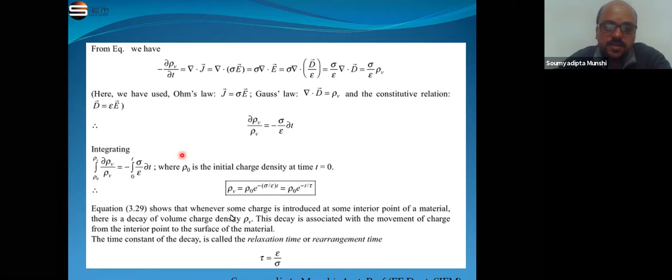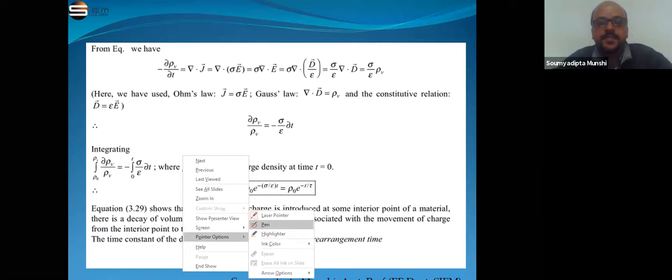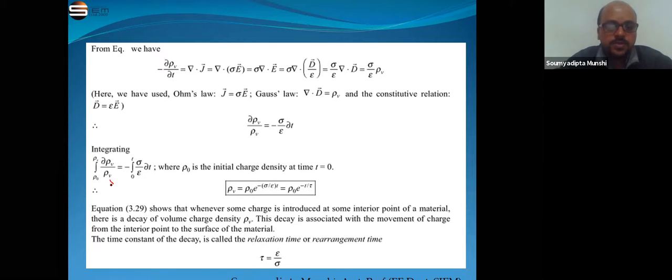So this becomes ln rho v is equal to minus sigma by epsilon into t plus ln rho 0.